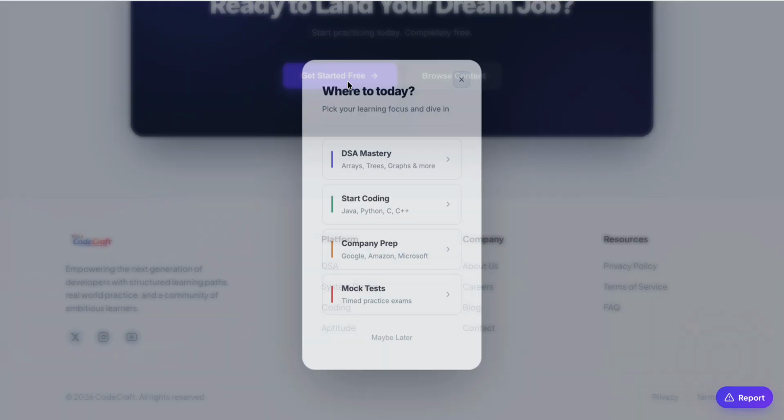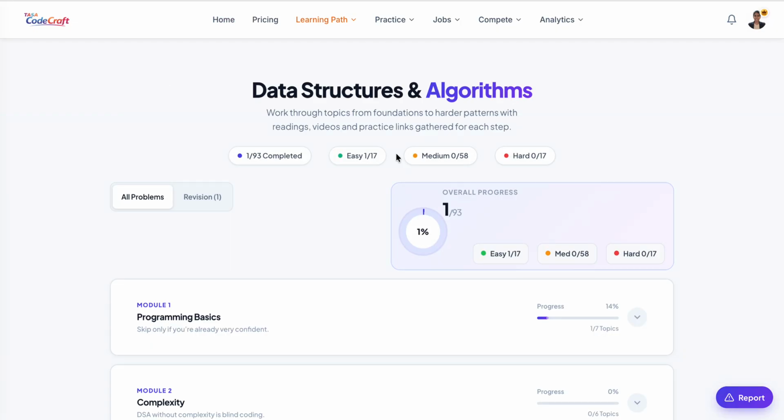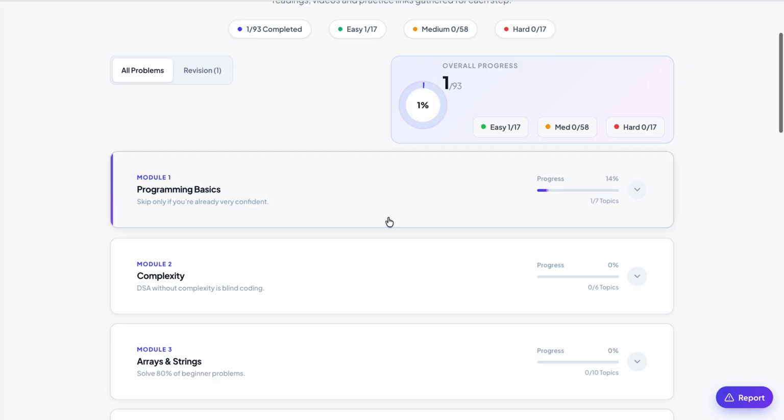So let's get started. You can choose where you want to start. For example, DSA is the main concept, you can start from that, or else you can start coding, company prep, mock test, everything. So basically TASA CodeCraft is a single platform where you can find a solution for everything, starting from the learning till practice till you search for the jobs, everything you can find here.